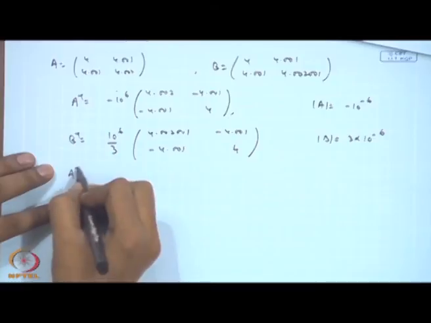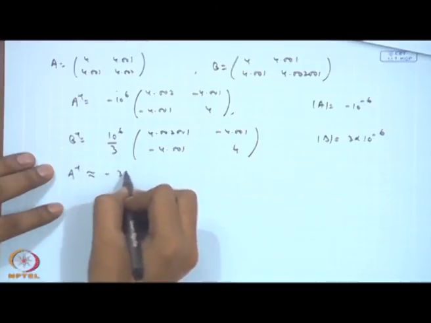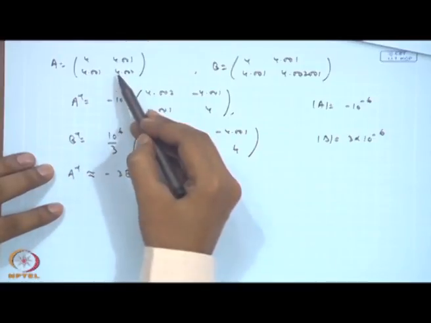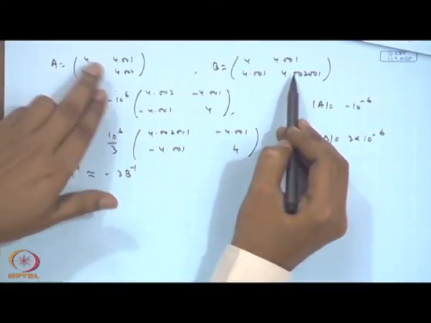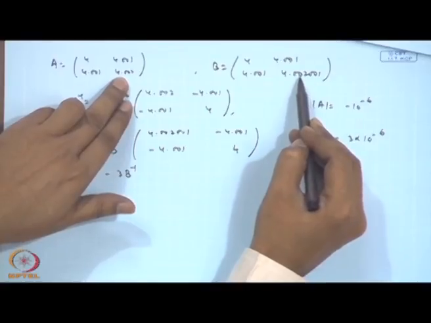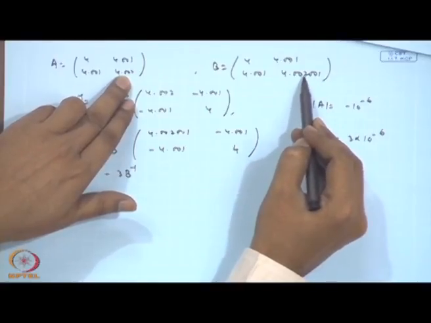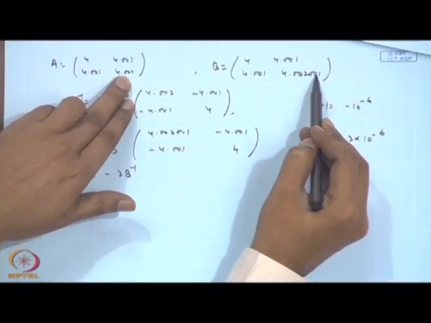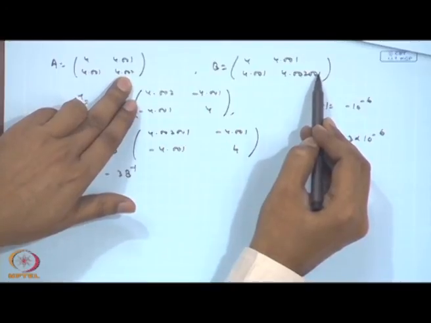So, we are getting that A inverse is approximately minus 3 B inverse. If you look at A and B, there is hardly any difference here. In fact, the 3 terms are exactly the same. In the fourth term, I am considering the change after 5 decimal places, in the 6th decimal place, a minor change.